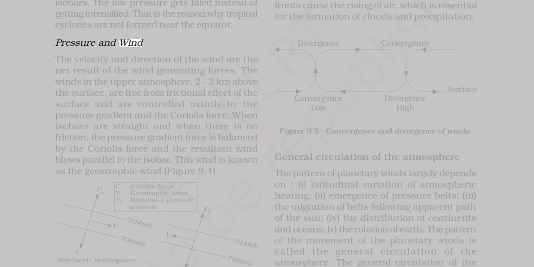Pressure and wind. The velocity and direction of the wind are the net result of the wind generating forces. The winds in the upper atmosphere, 2 to 3 kilometers above the surface, are free from frictional effect of the surface and are controlled mainly by the pressure gradient and the Coriolis force. When isobars are straight and when there is no friction, the pressure gradient force is balanced by the Coriolis force and the resultant wind blows parallel to the isobar. This wind is known as the geostrophic wind, figure 9.4.